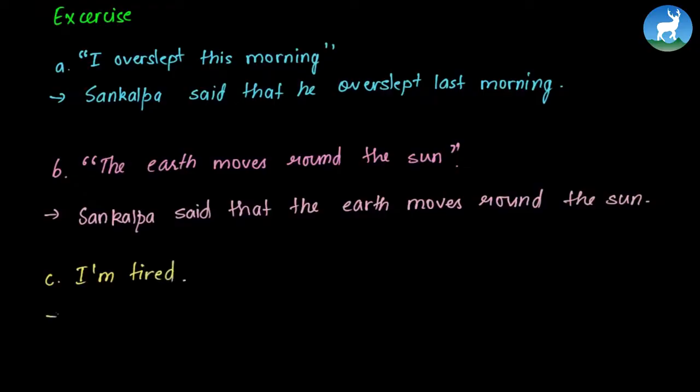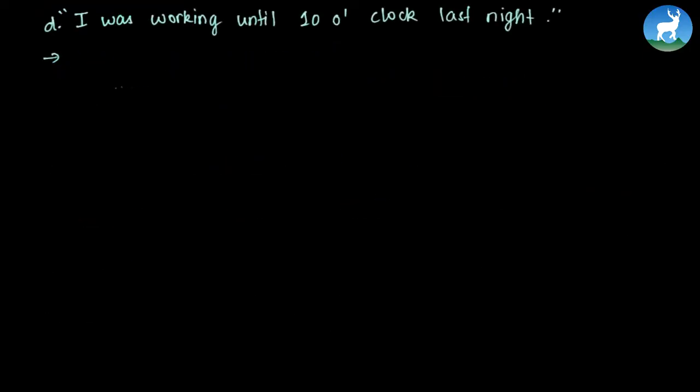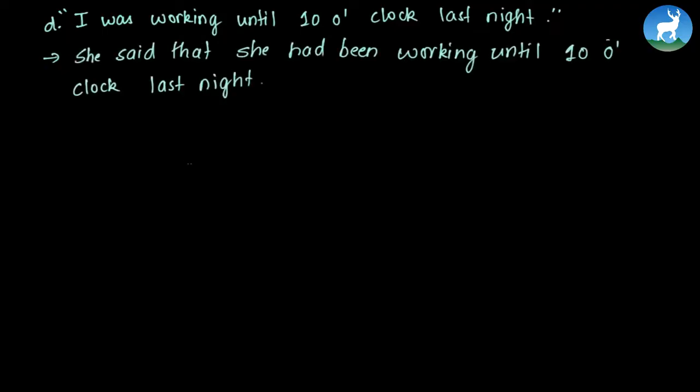Third is, "I am tired." So the answer is, she said that she was tired. Next, "I was working until 10 o'clock last night." This can be converted to indirect speech by saying, she said that she had been working until 10 o'clock last night. So here, past continuous tense has been changed to past perfect continuous tense.